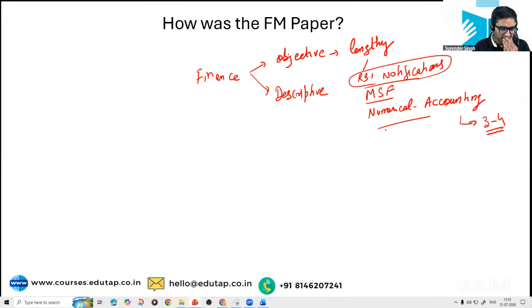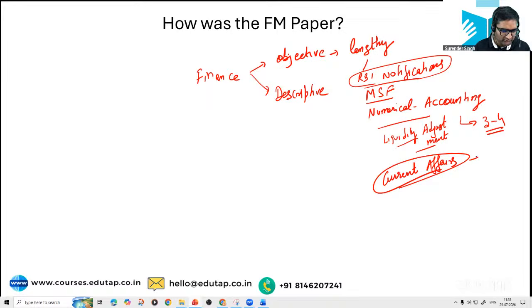There were questions from liquidity adjustment facility, monetary policy and related to RBI. Mostly, static finance questions were slightly less, as I could get the information from the students. They couldn't recall many, and yes, depreciation related questions were there. If I would be specific, they were asking about SDF, MSF. Wholly owned subsidiaries of RBI was also one question.